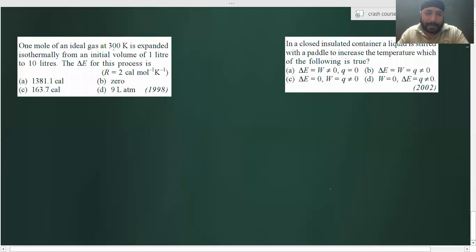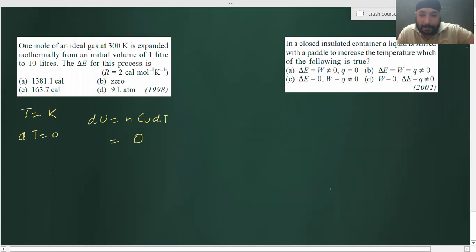1 mole of an ideal gas at 300 Kelvin expanded isothermally from initial volume of 1 liter to 10 liters. Calculate delta E, the internal energy change. 0. What is dU? If the temperature is not changing, you know that internal energy is a function of temperature, right? On what other factors does internal energy depend?